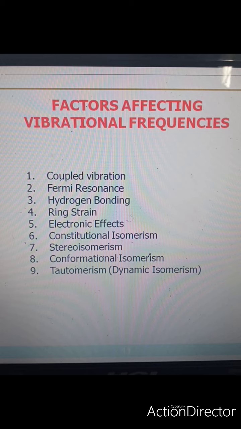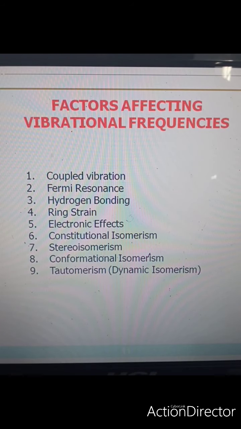Moreover, the symmetrical stretching vibration causes no change in the dipole moment of the molecule, so you can say it is IR inactive, but Raman active. In asymmetrical stretching, the two carbon to oxygen bonds stretch out of phase.